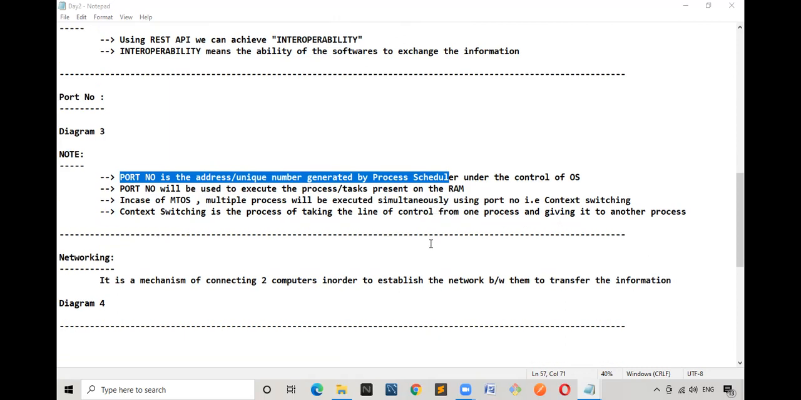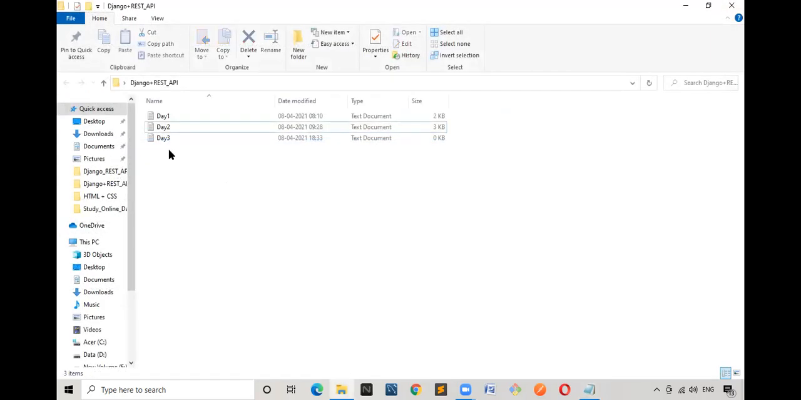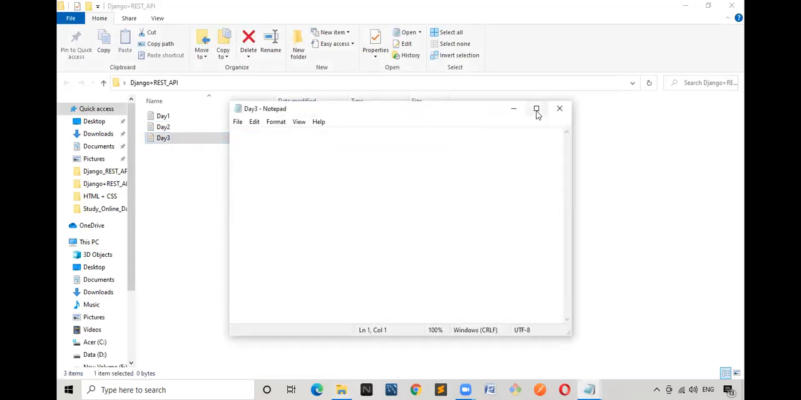Context switching. And when it comes to networking, what is networking? Basically, networking means establishing the connection between the two computers. Whenever you want to establish a connection between two computers or two systems, what is compulsory? What are the two things that are necessary? Please be very quick in telling the answer. Let us not waste the time.